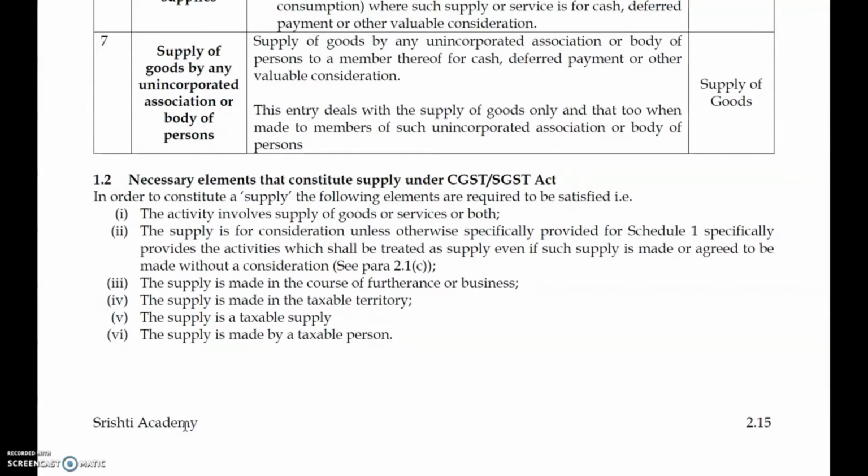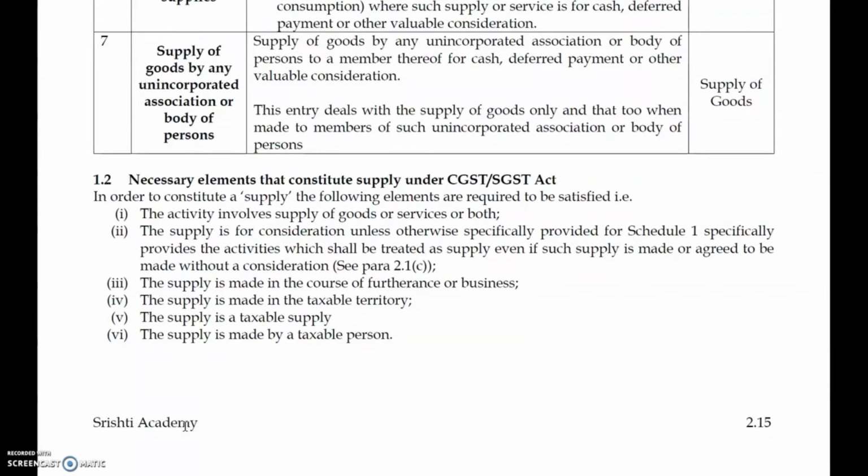We have a definition. You can look at the definition on your own. Taxable territory is nothing but, as we define the country called India, the definition and the geographical boundaries behind that. The supply is a taxable supply. In fact, supply is made to a taxable person. So these are the 6 elements to constitute the meaning of supply.